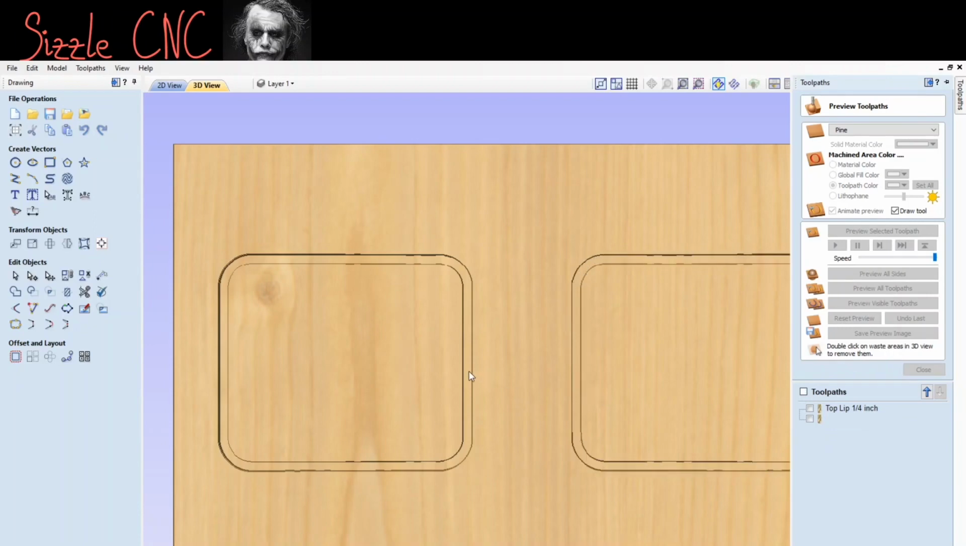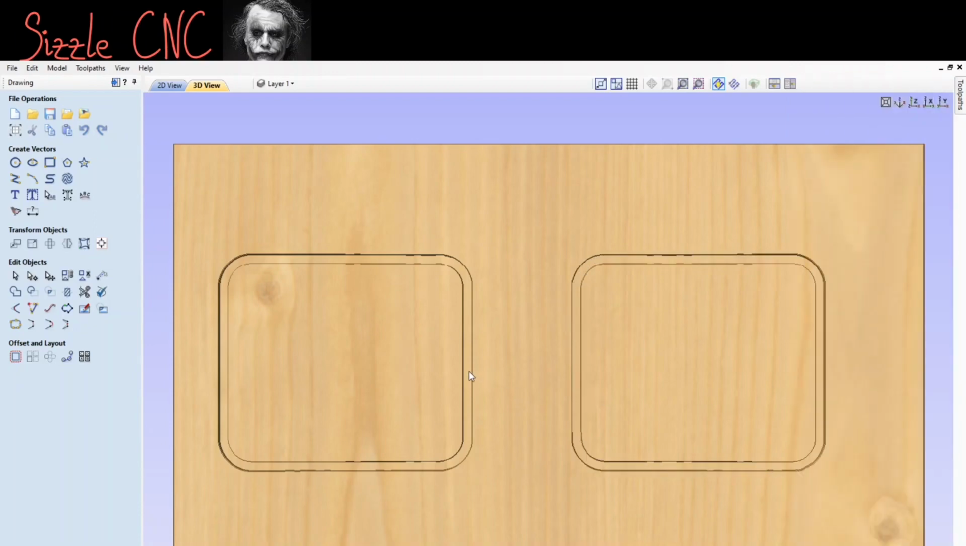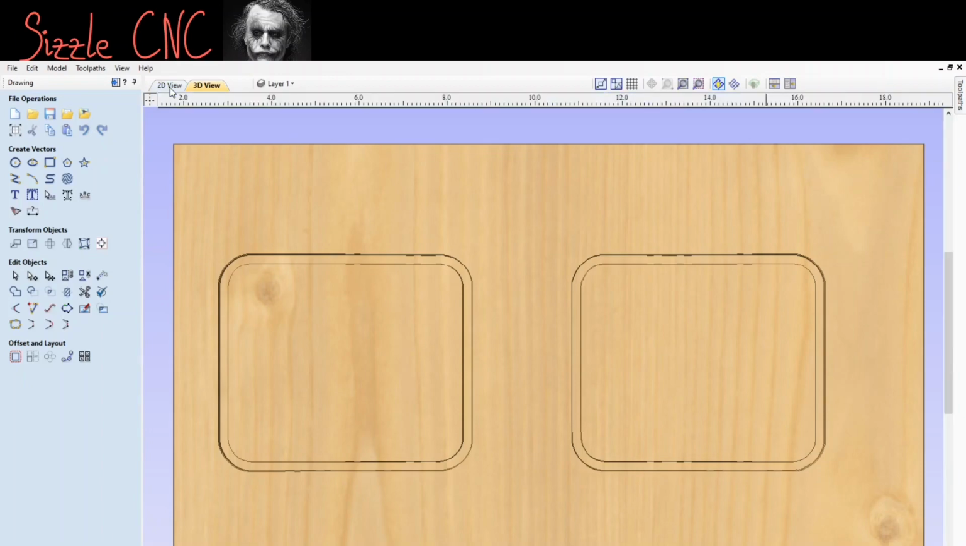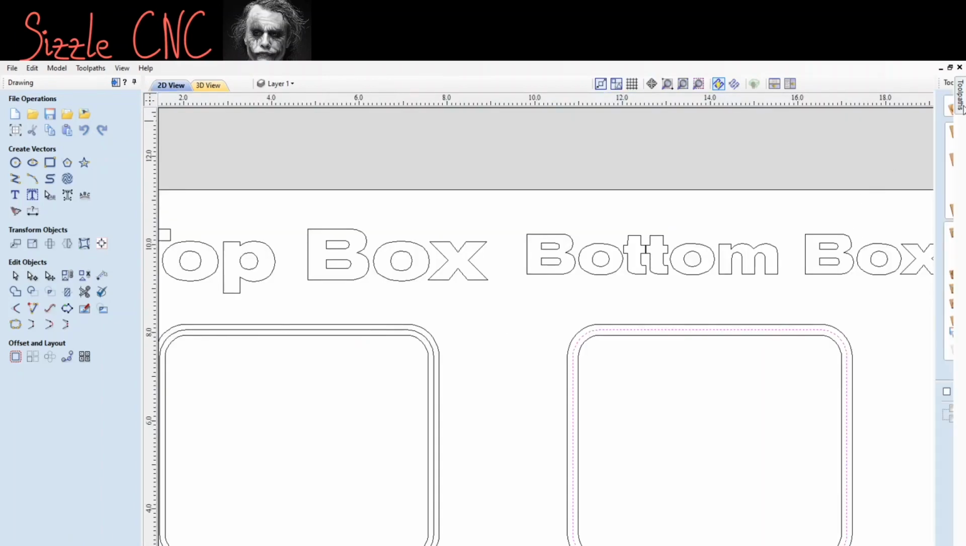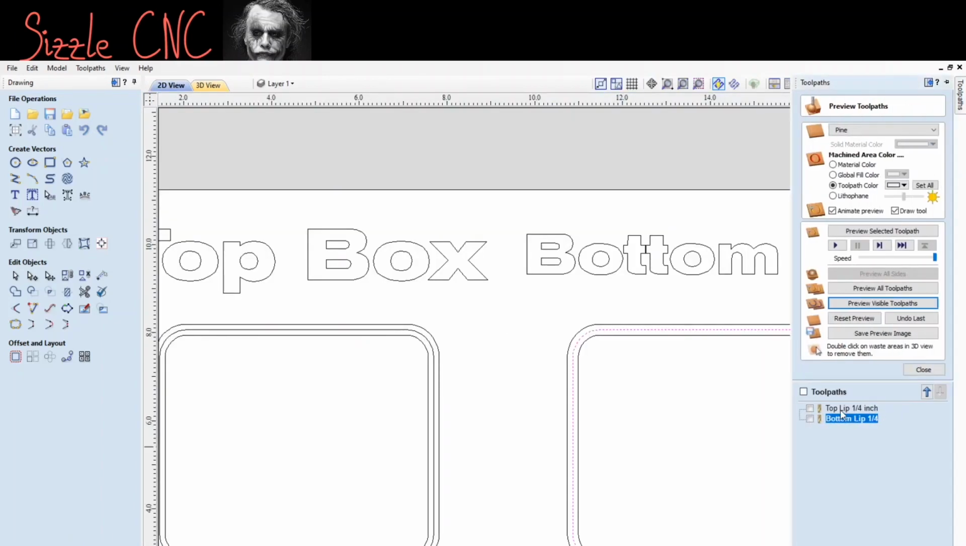So I have to change the top. That was supposed to be inside left. My fault. I don't know what I was thinking. All right, so what we'll do is go to the toolpath. The top lip, we're going to delete that toolpath. Delete this. We're going to reset the preview. All right, so go back.